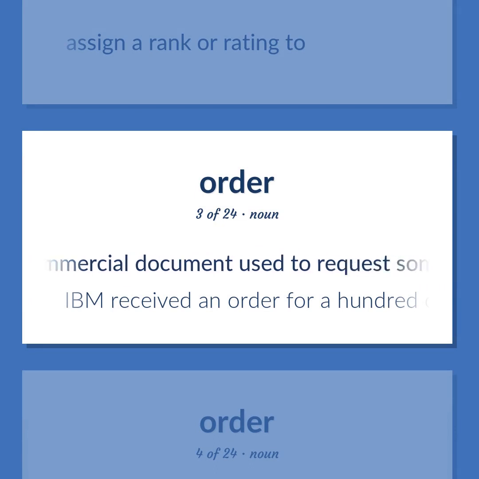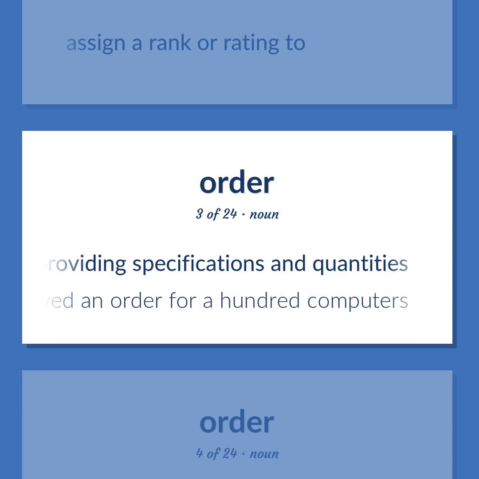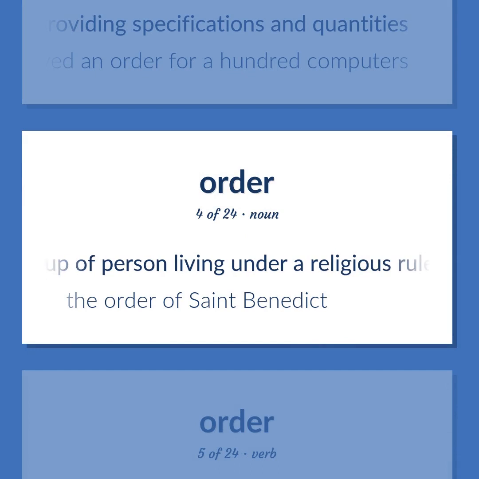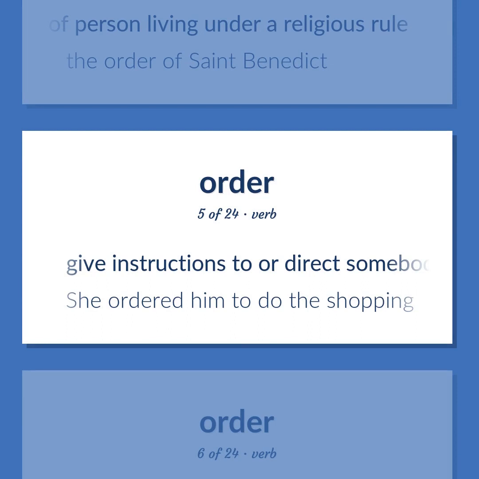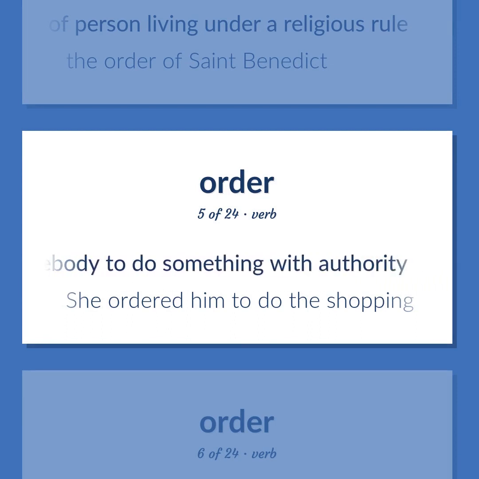A commercial document used to request someone to supply something in return for payment and providing specifications and quantities. IBM received an order for 100 computers. A group of person living under a religious rule. The Order of Saint Benedict. Give instructions to or direct somebody to do something with authority. She ordered him to do the shopping.